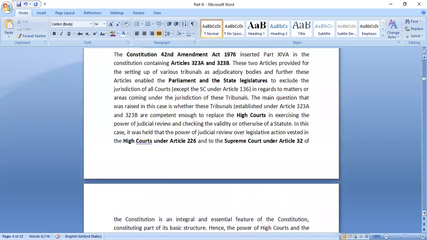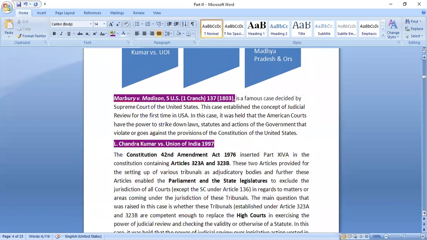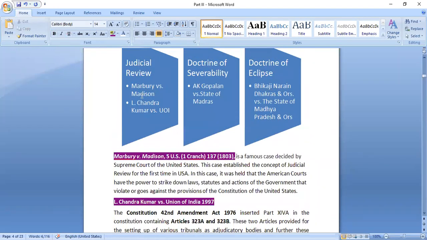So these two are cases relating to the concept of judicial review. I have included the two cases, so you can remember these two cases relating to judicial review.